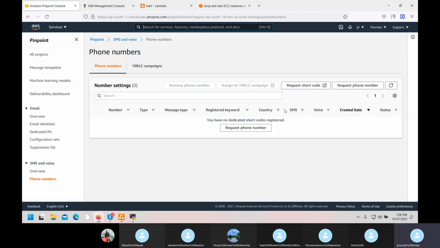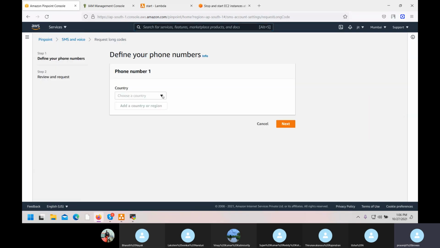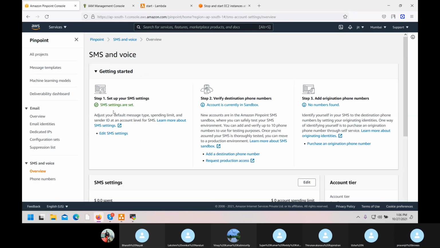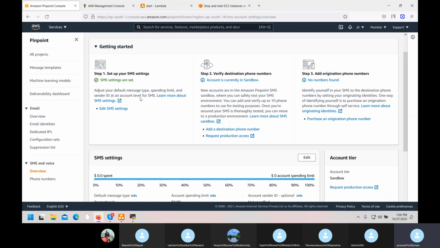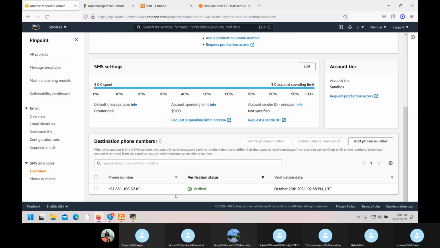Where is that option? Request phone number, country code, no. Okay, SMS settings are set. Already I have set mine. Now I will delete this.